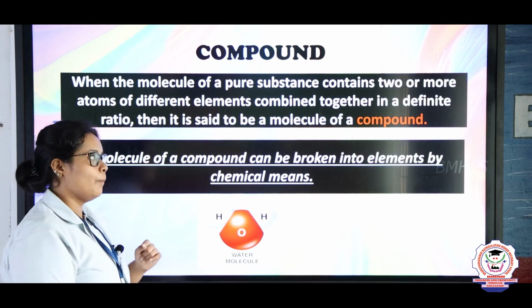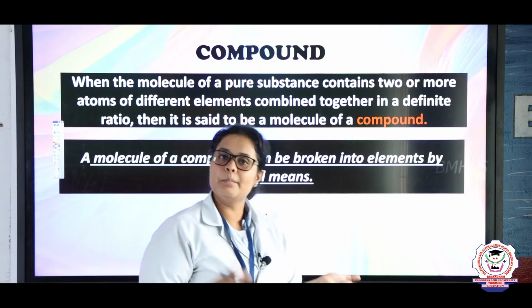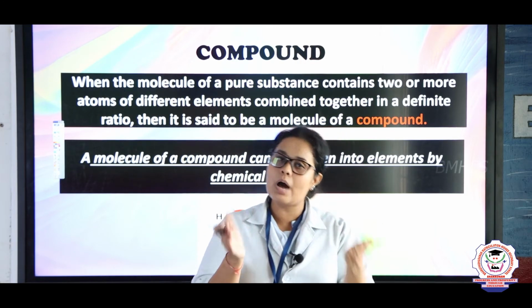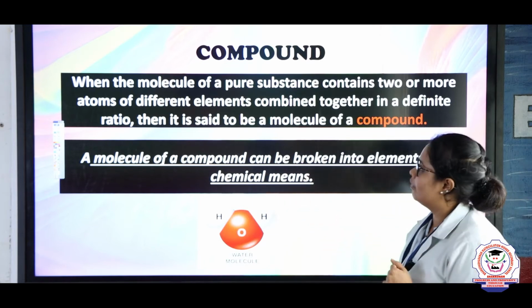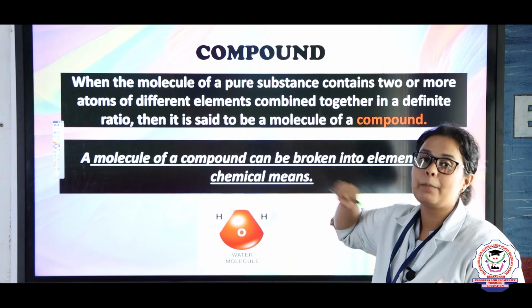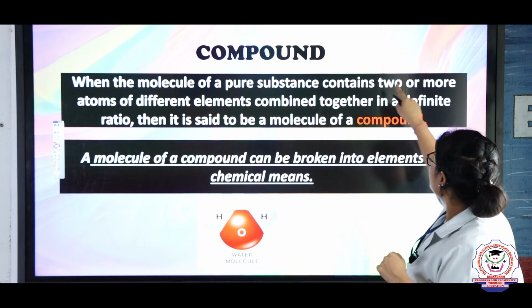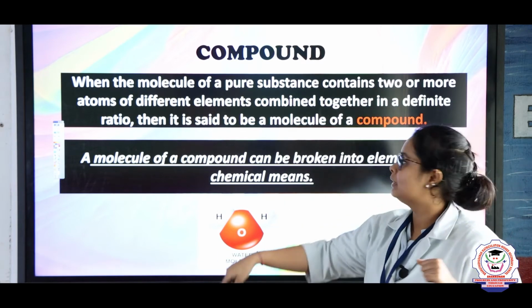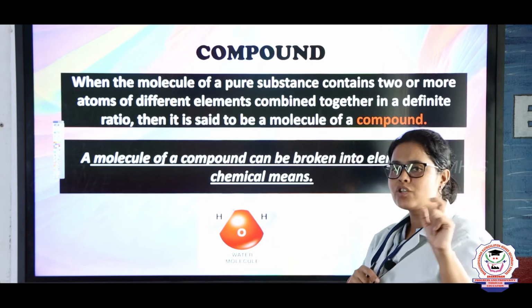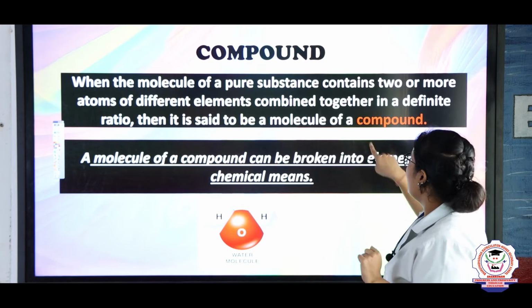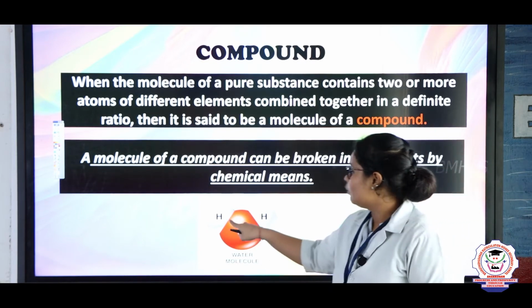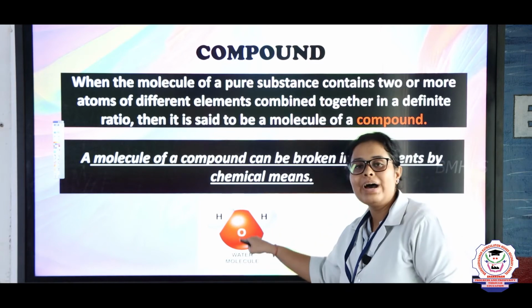Now let's see what are compounds, okay? Whenever you are taking a molecule or an element, when they combine together, they will form a compound. So let's see the definition of it. When the molecule of a pure substance, here the pure substance can be elements, okay, contains two or more different atoms of different elements combined together in a definite ratio, it is known as a molecule of a compound. For example, water. In this molecule, you have 2 hydrogens and 1 oxygen.